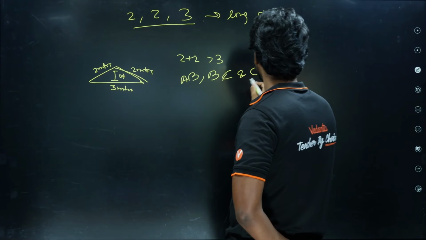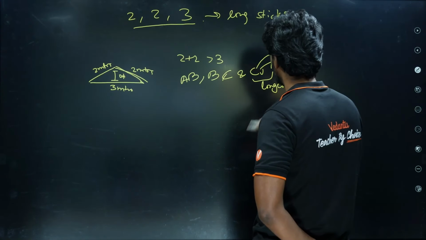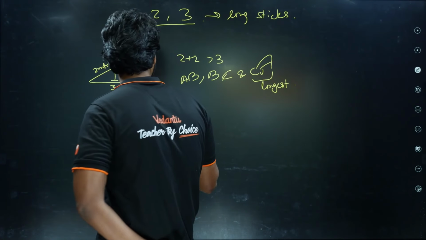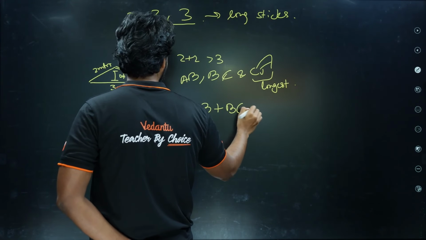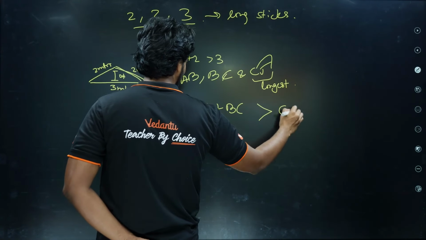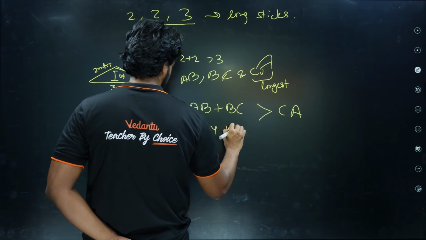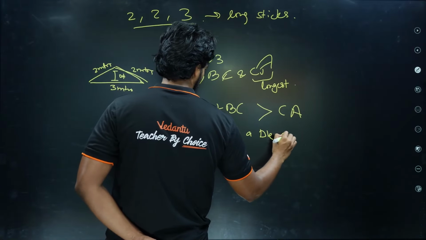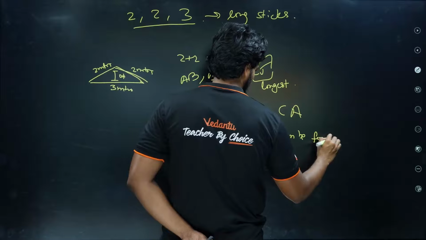So the condition, if you see, in AB, BC and CA, let's say CA is the longest. CA is the longest. So what does that tell me? That implies AB plus BC together must be greater than CA. Only then can a triangle be formed.